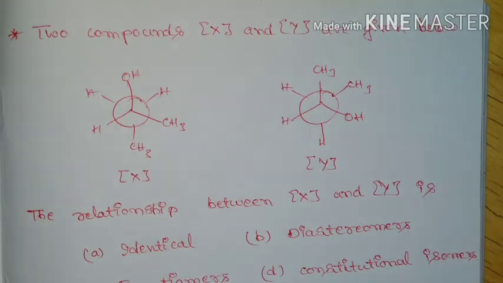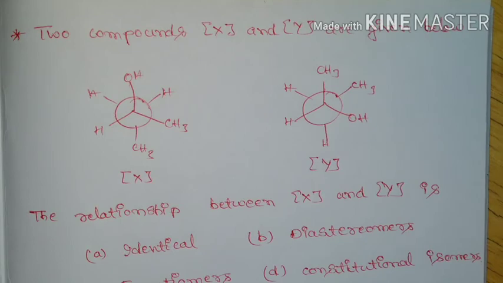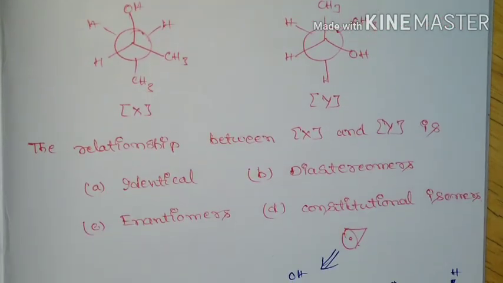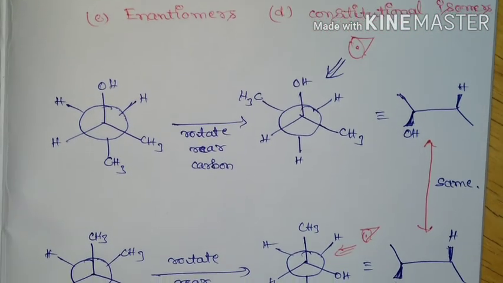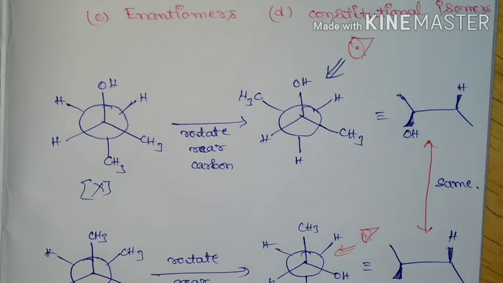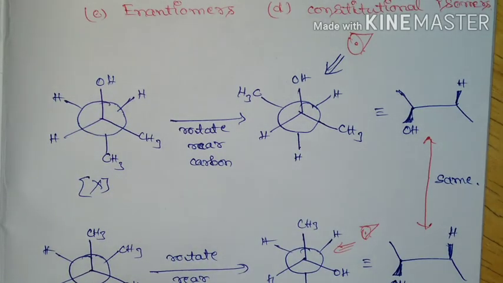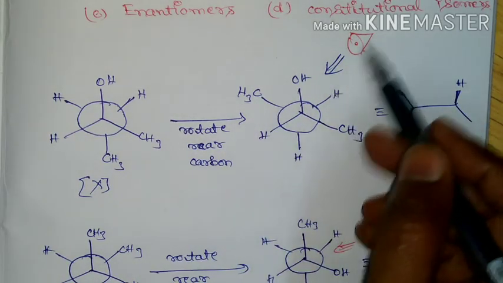Next question. 2 compounds X and Y are given below. So they are given 2 compounds in Newman projection formula, and the relationship between X and Y is. So we need to identify whether they are identical, diastereomers, enantiomers, or constitutional isomers. So this is the Newman projection formula of compound X. What I am going to do is rotate the rear carbon and view the molecule from this side.